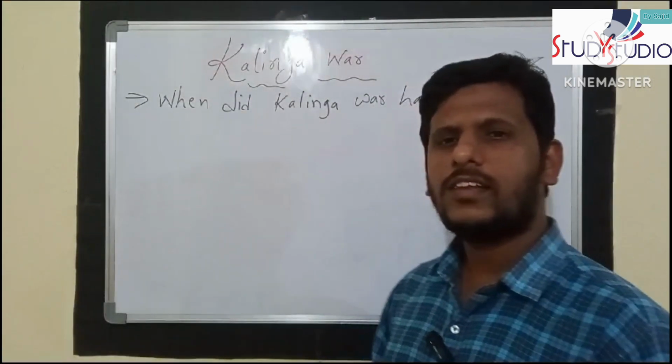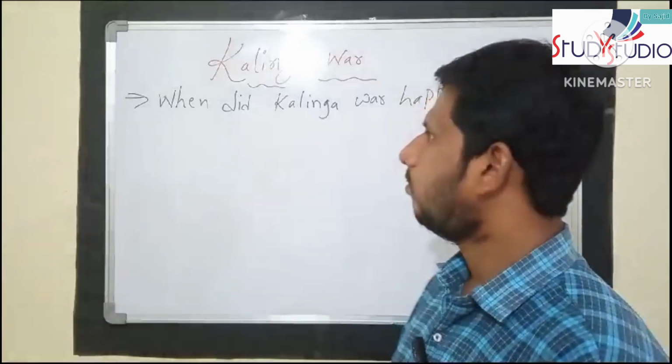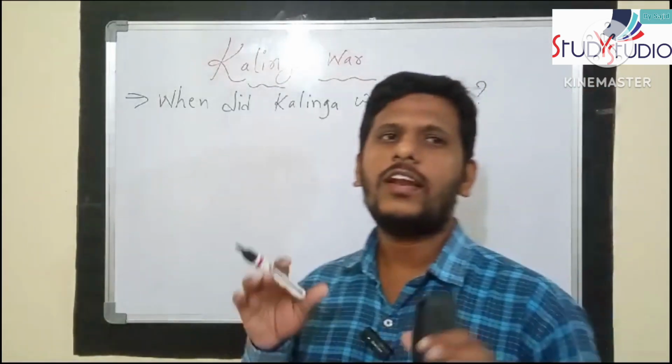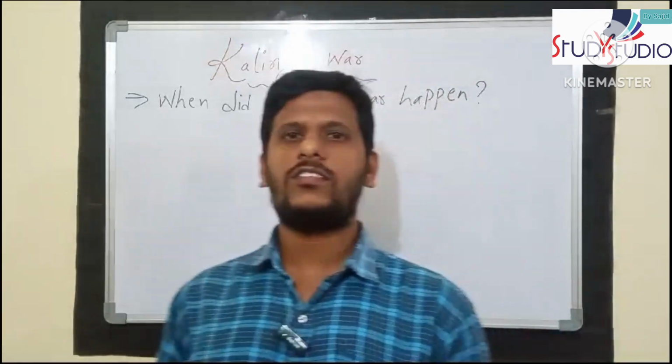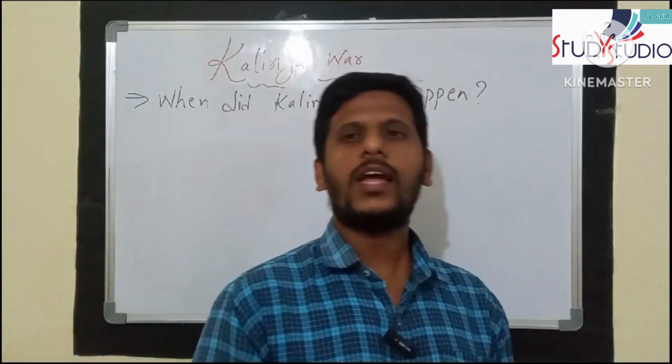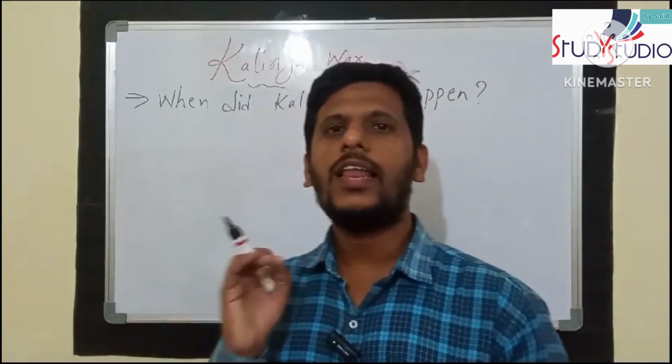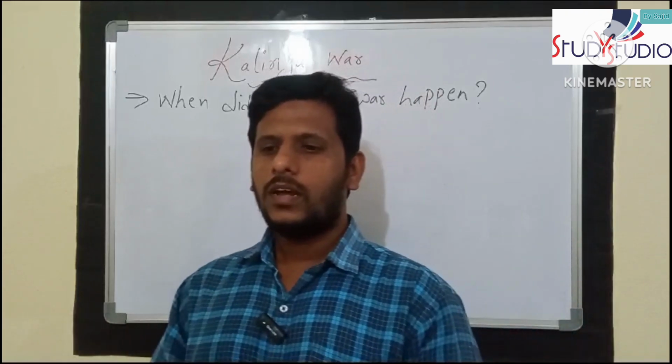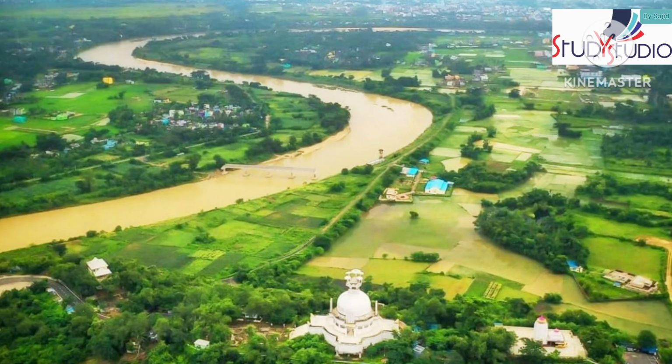Kalinga is a historical region of India. It is generally defined as the eastern coastal region, and according to the Mahabharata and the Puranas, Prince Kalinga founded the Kalinga kingdom. At present, the region is in coastal Odisha.